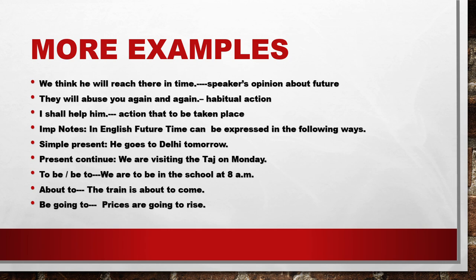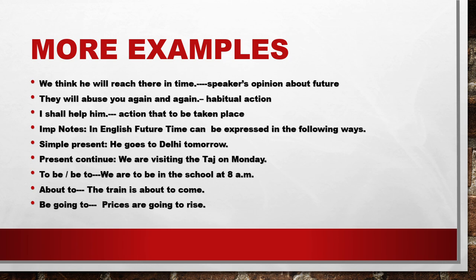Future time can be expressed in many ways. Some other ways also, we can express future time, maybe in the simple present form, maybe in the present continuous form. We are planning to reopen the school from July. Okay, we are planning to reopen the school from July. So we are planning, it has not happened yet. That is also present continuous form, but talking about the future. So future time can be expressed in some other ways.